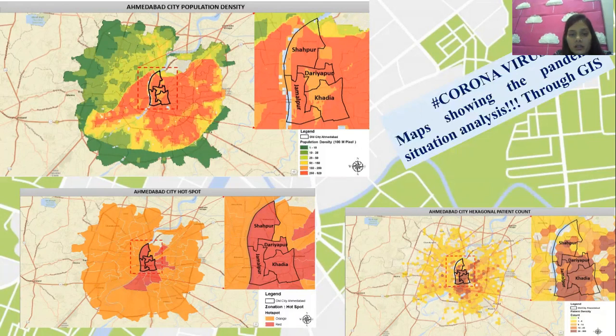The location and the population, and hence we are analyzing it, right? This is very much important, and Ahmedabad Municipal Corporation is working on this and accurately updating the information, and hence it is very useful to the day-to-day public.